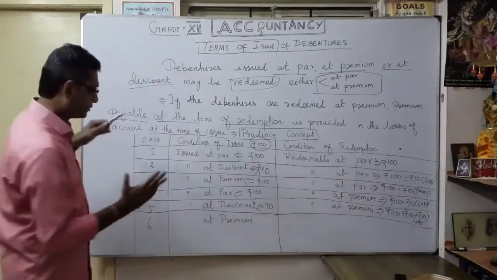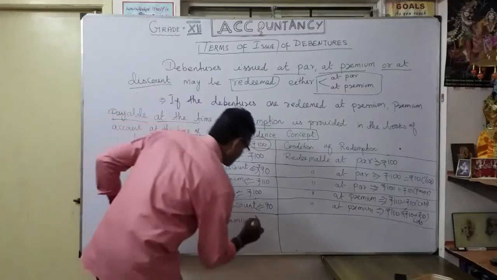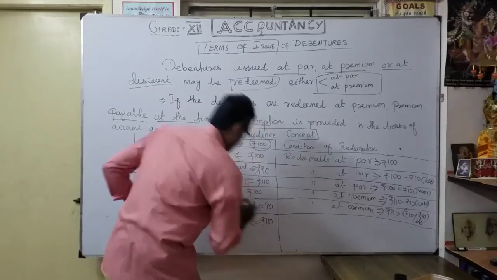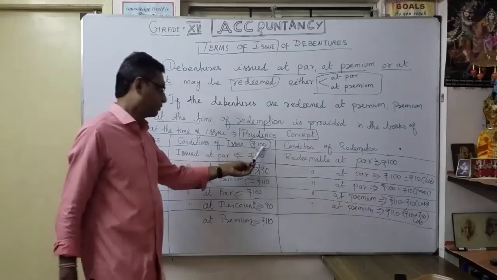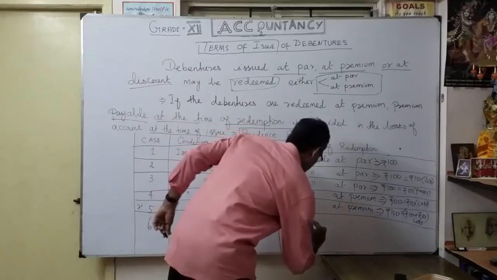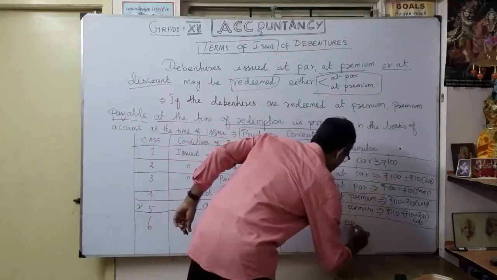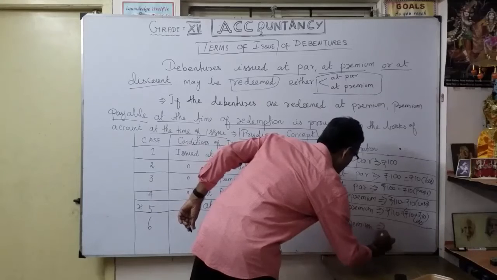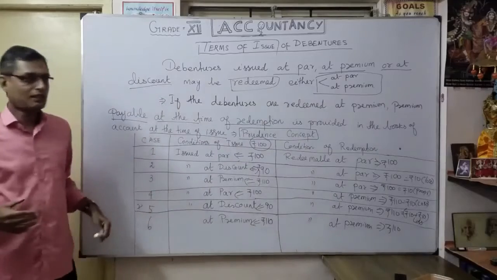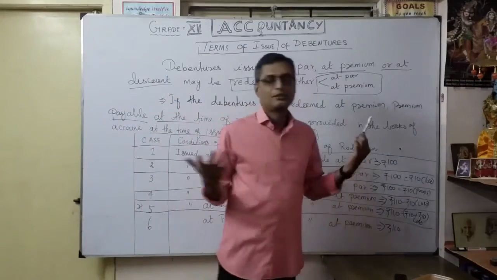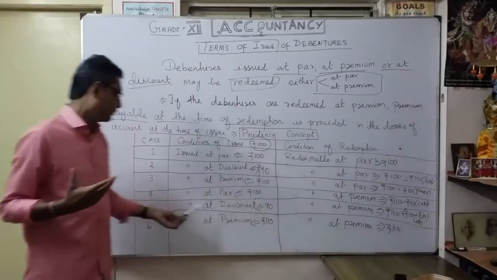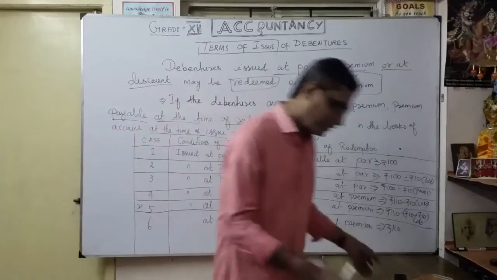Now finally the last one. Again issued at premium. That means what? I got money, 110. Premium means that for a face value of 100 rupees, I collected 110. And redeemable what? Here also at premium. Here also 110. So here I collected 110 and I'm going to repay also 110. So no confusion, no loss for the company. Both sides are equal. Okay, you understood now.